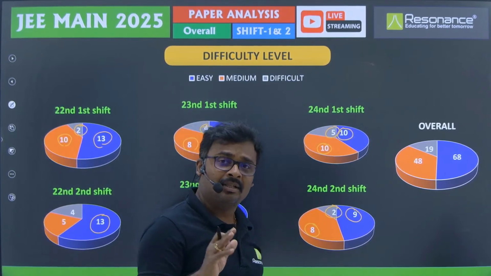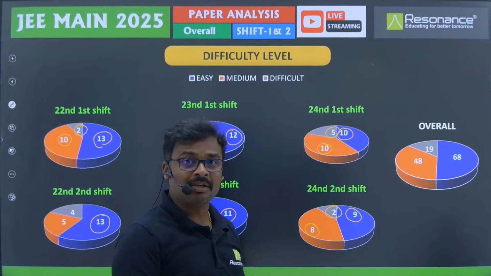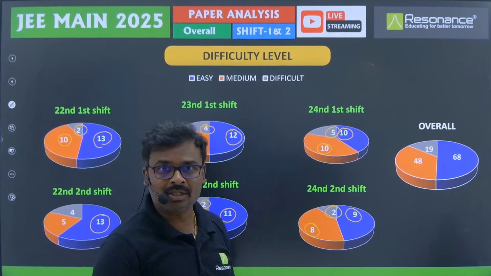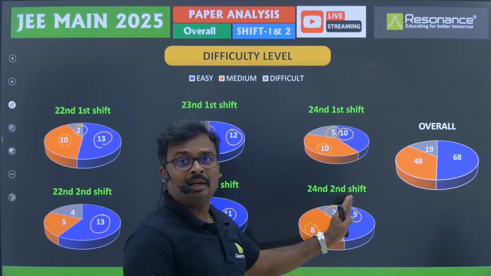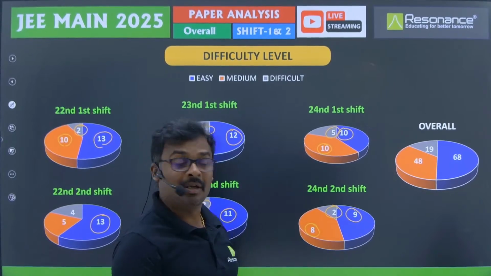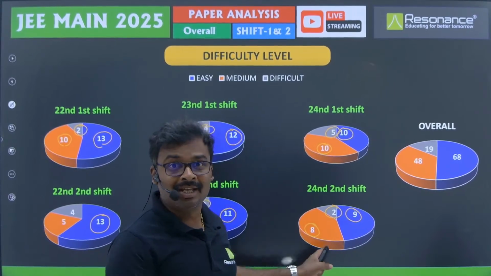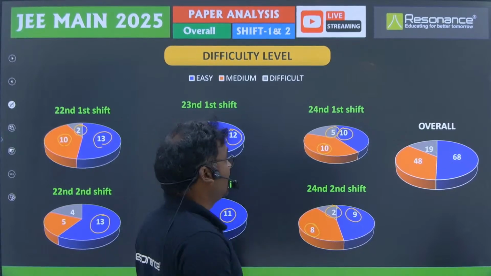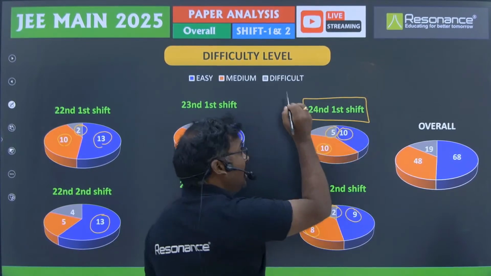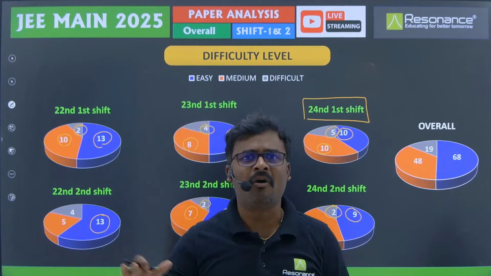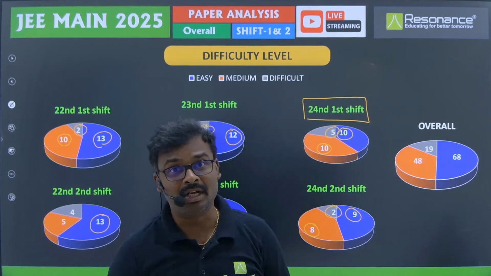In the second shift, the question paper was very comfortable, so we believe that the remaining 6 questions are also from the easy or moderate level, but there were no difficult questions in yesterday's evening shift, right. So this was the shift with the highest difficulty in all the papers conducted till now, right.